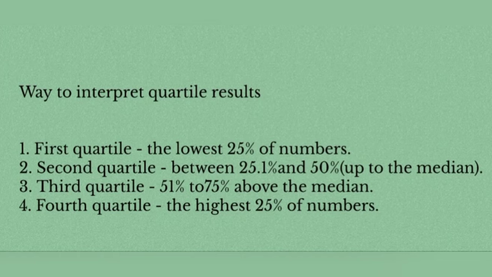And the last is the fourth quartile. The fourth quartile is the highest 25% of numbers. What is the whole of 100? It is 100%. So this is the way to interpret the quartile result.